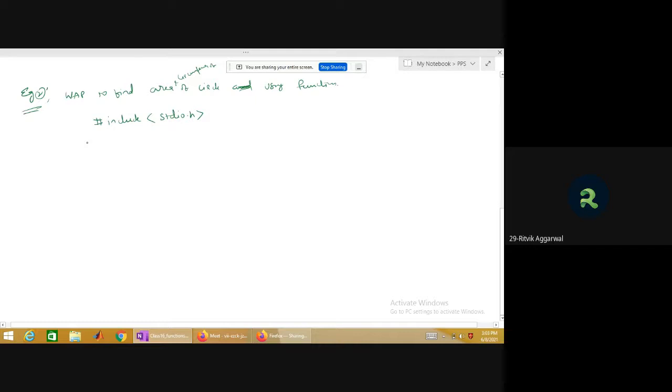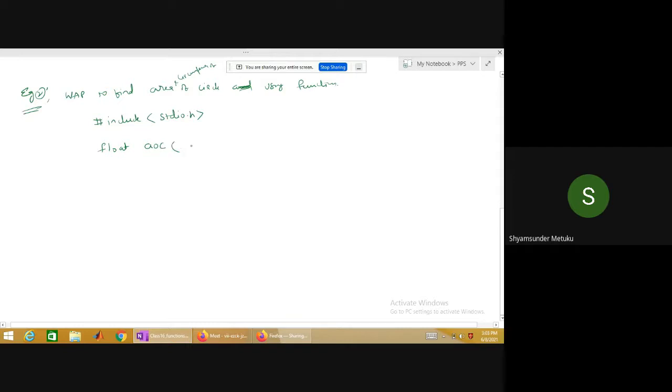Float, sir. Float, no? So what must be the return type of the function if at all I'm going to write? The function should return an integer or float? Float. So that is the reason float is important. This analysis you are supposed to do before: float, then followed by AOC, area of a circle.